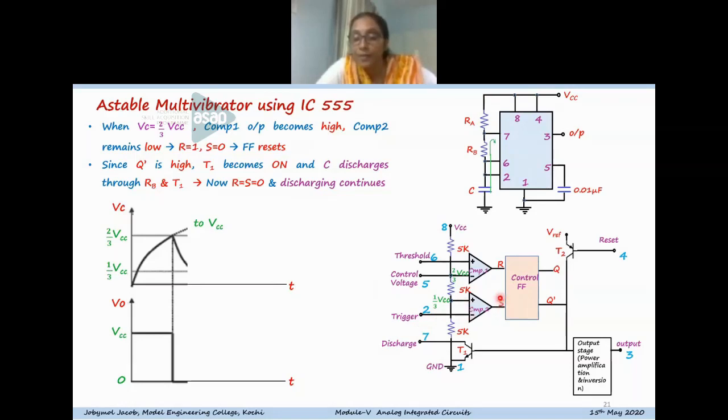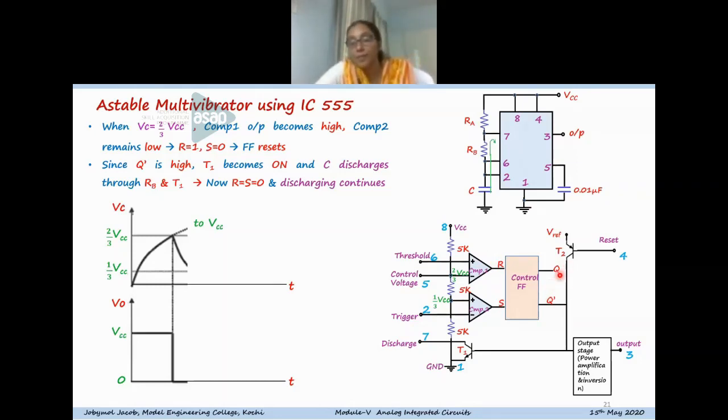Also, S will be in 0 condition. And when the threshold pin has a higher potential, meaning the non-inverting terminal of the first comparator is high, the reset input of the control flip-flop becomes high, so R is equal to 1 and S equal to 0, so the control flip-flop is reset.